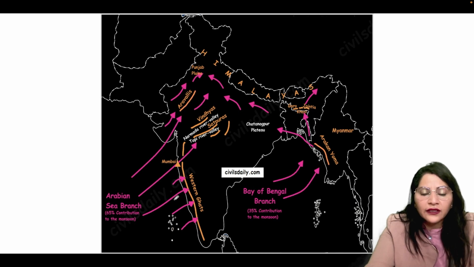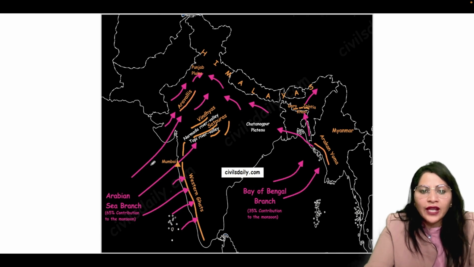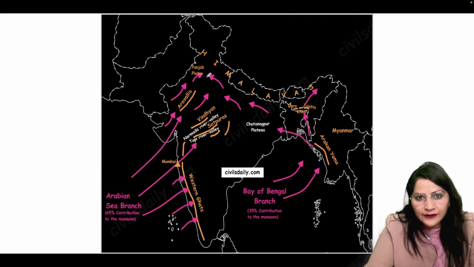So these are the three main branches of the Arabian Sea branch. They are divided into three branches. One branch goes from here to the Western Ghats. The second branch enters Mumbai and goes up to the Narmada River Valley and the Tapi River Valley. And the third branch enters the Saurashtra plateau, and here it's moving parallel to the Aravalis. This is about the southwest monsoon's branch. Which one? The Arabian Sea branch.